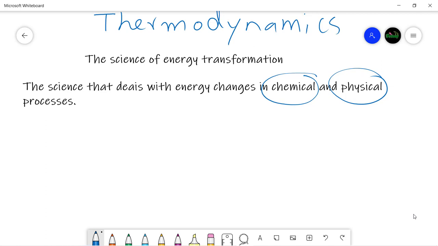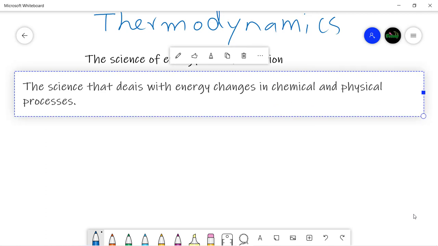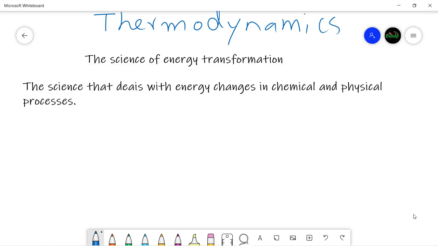These are the two very basic, simple definitions, and as I just told you, thermodynamics was initially applied to heat and the transformation of heat to work, that is how work can be done, in steam engines. But now the applications of thermodynamics are virtually everywhere. So it is not just restricted to heat or steam engines. It is concerned with energy. Before discussing the first, second, and third laws of thermodynamics, let's consider some very basic concepts about thermodynamics.